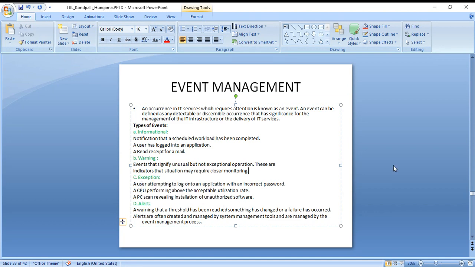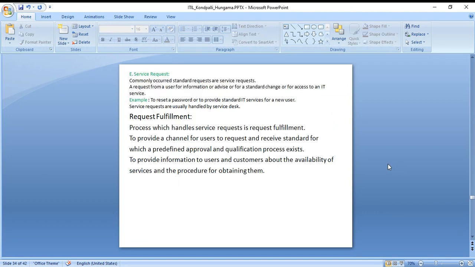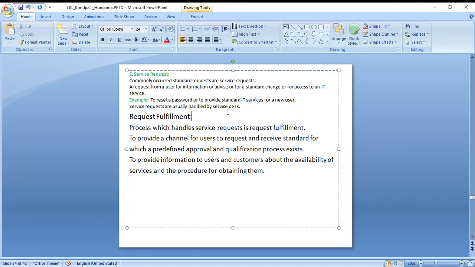Okay, next is service request. Commonly occurring standard requests are service requests: a request from a user for information, advice, a standard change, or access to an IT service. For example, you wanted to reset a password or to provide standard IT service for a new user. So these all come under service request. Once you join a company, obviously someone who's already working will raise a request for you. Once you start working, the first thing is you need to reset your password. So there'll be appropriate tickets for that.